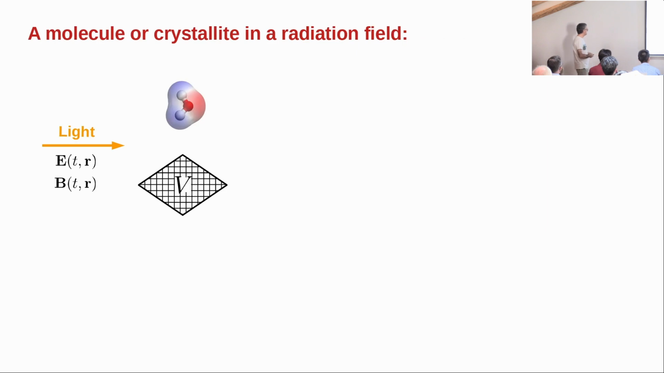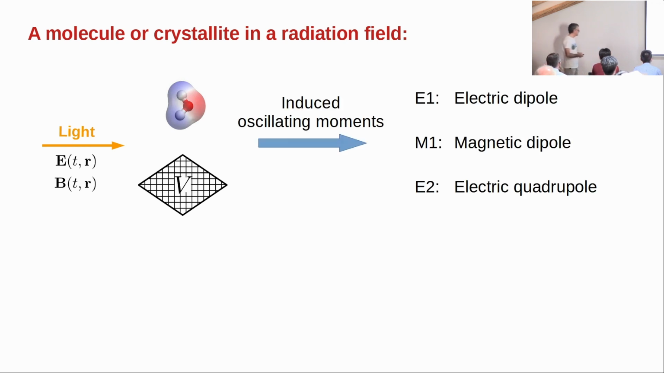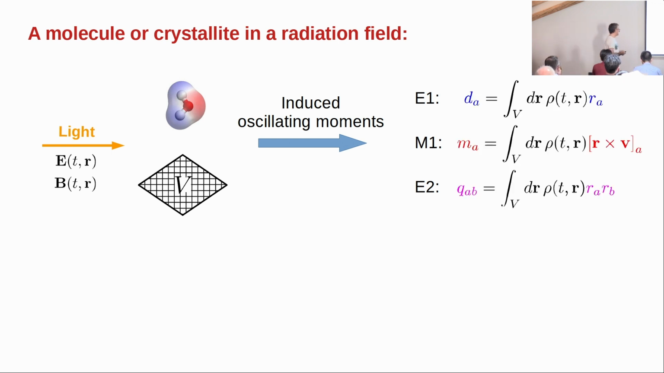And let me give you a flavor of how that theory goes. So we shine light on our molecule, so it has an optical electric and magnetic field. And these oscillating optical fields are going to induce oscillating moments on the charge distribution of the molecule. And I will focus on three moments: electric dipole moment, which I will call E1, magnetic dipole M1, and electric quadrupole E2. So here are the formulas. Here is the dipole operator, the circulation operator, and the quadrupole operator.